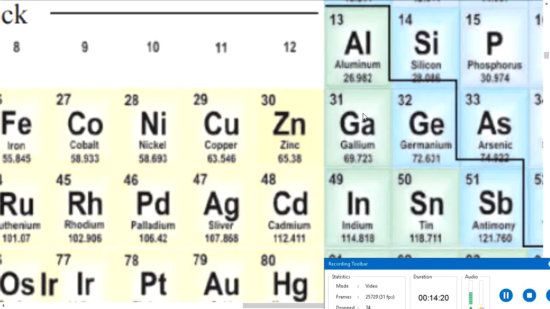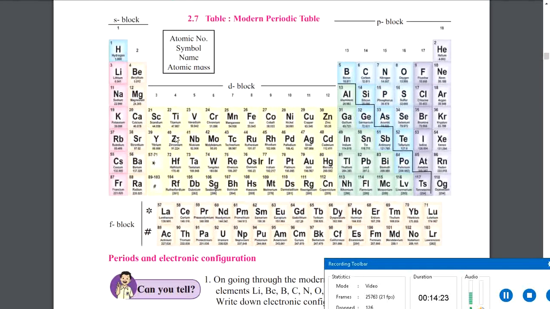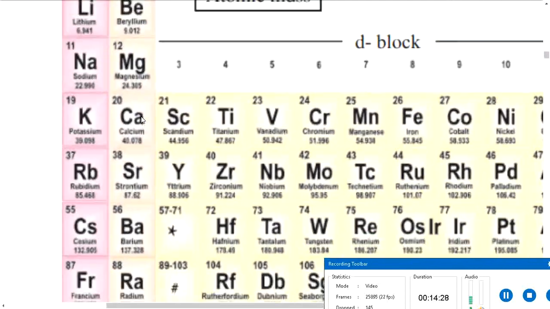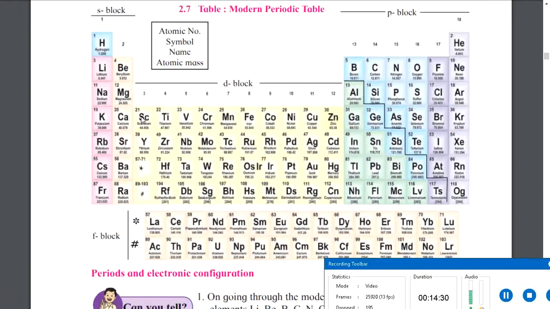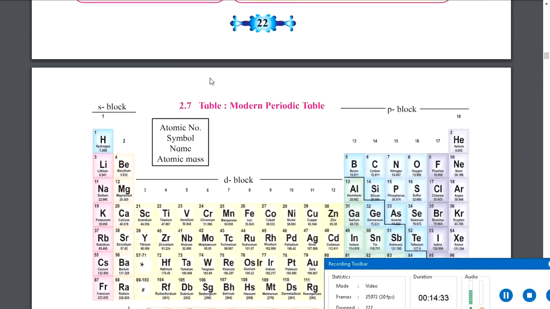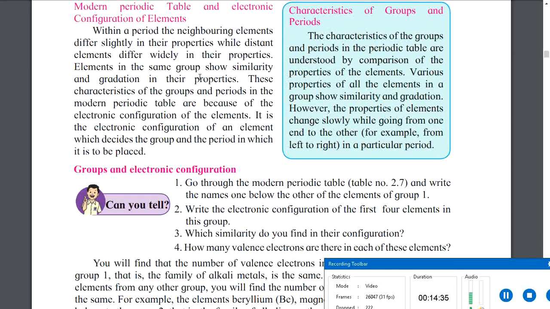Can you see gallium here? Yeah. And can you see calcium here? Yeah, this is calcium. So these two are far apart, so there are differences in their properties. Those far apart have more difference, those closer have little difference, but they do have differences. Now, elements in the same group show similarity. This exact sentence is here. Elements in a group show similarity and gradation.